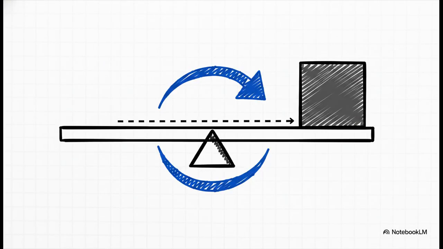And here is exactly how we calculate that force. You just take the distance from the fulcrum, the arm, and multiply it by the weight. That gives you your moment. This twisting force, which is measured in inch-pounds, is the core formula you'll be using over and over again on your exam. So lock this into your memory right now. Weight times arm equals moment.